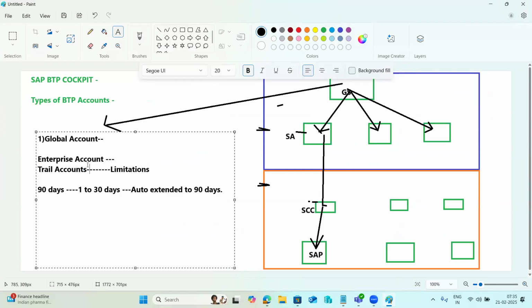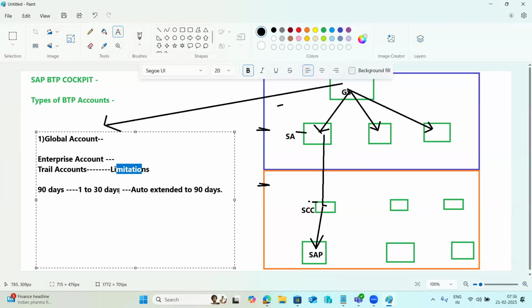If you are using the trial account, there are some limitations on the services. You should use it only for small POCs. The enterprise account is usually called the business account. You can use it as a customer account, and every month you will get billing for the usage. A ledger is generated for the balance sheet, so you need to check the services and pay that amount, right?